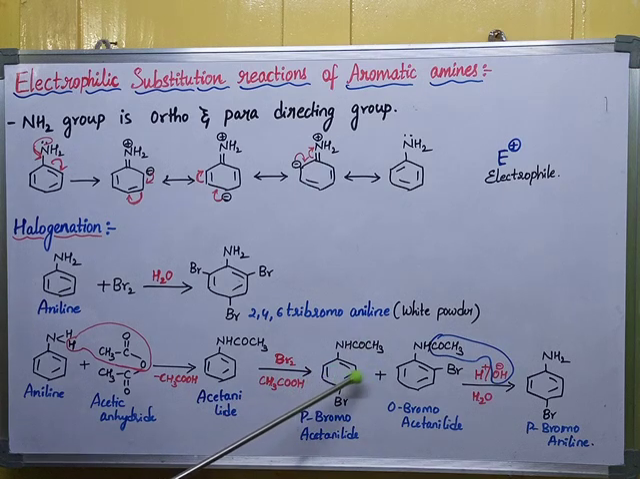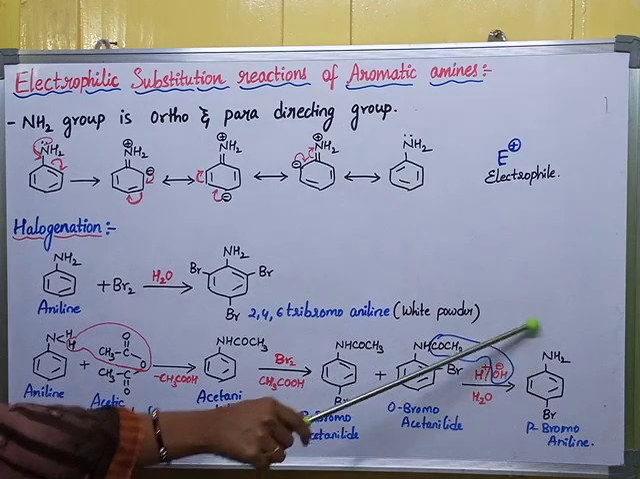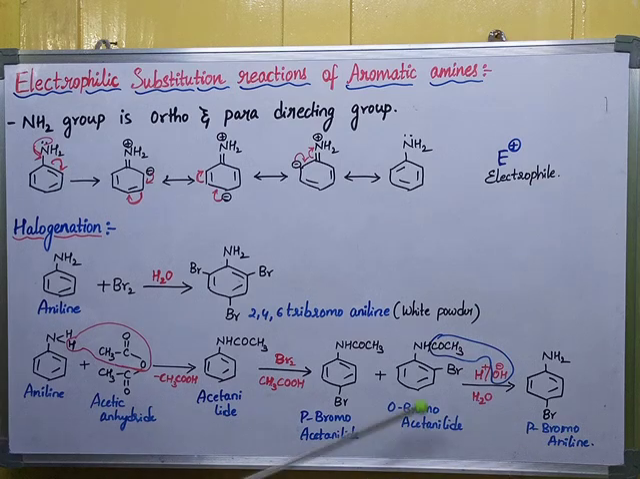To this para-bromoacetanilide, we can do the hydrolysis. When I am doing the hydrolysis, CH3COOH is removed outside, and this H plus reacts with the NH and forms the NH2 on the ring. So finally you are getting para-bromoaniline. Even though you also get ortho-bromoaniline, it is very minor, so there is no need to mention it in the reaction. You can simply mention para-bromoaniline as the product in this reaction.